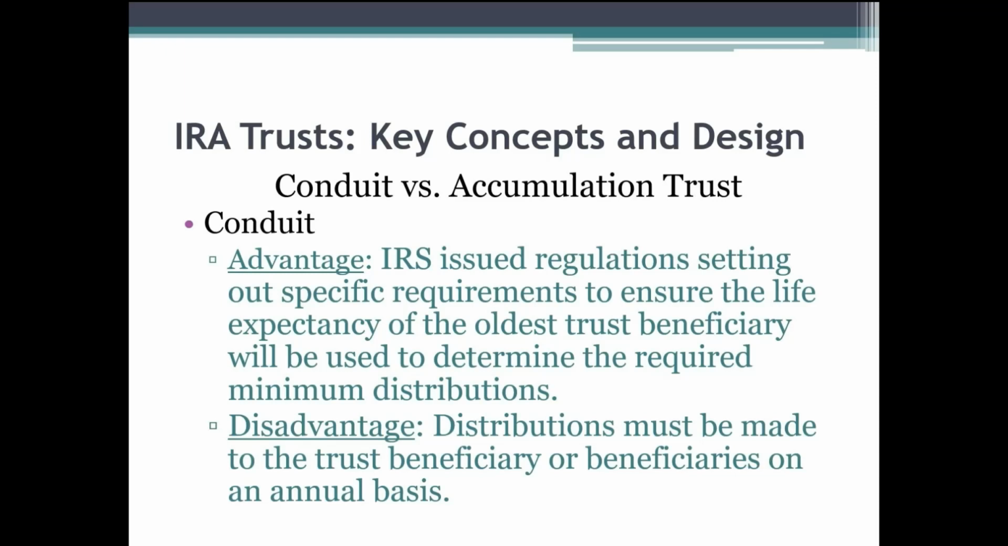The distributions must be made to the trust beneficiary or beneficiaries on an annual basis. So those dollars need to come out, and they can't be held within the trust, or rather maintained within the IRA.